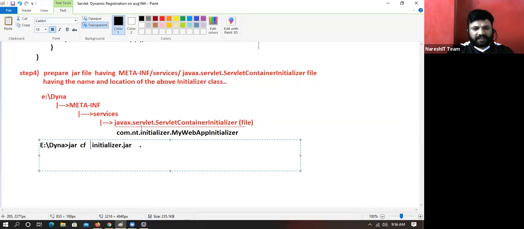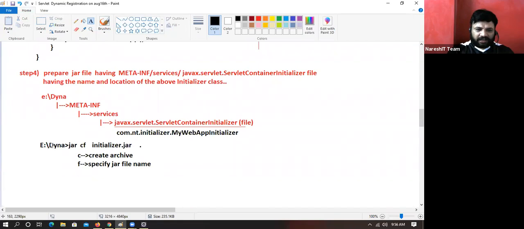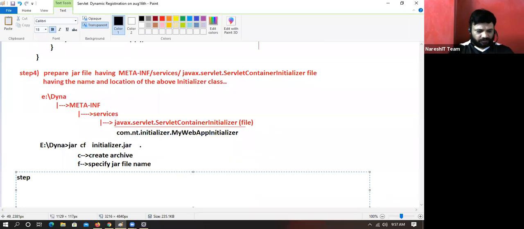C is for create archive, F is for specifying the jar file name. That means everything in the current directory, the Dyna folder, will be added to the jar file. Okay, fine. Next, last step. Step number 5.